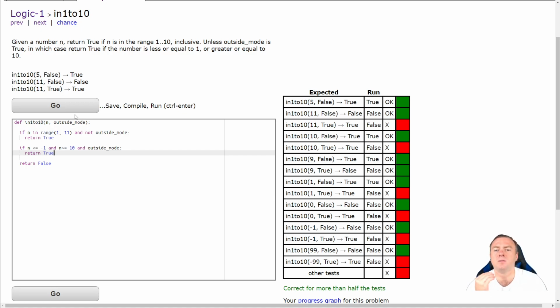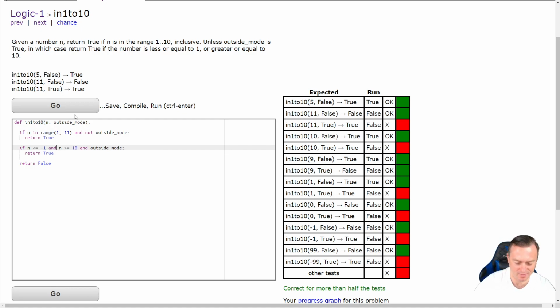See how that one goes. Okay. That would work. Right. So 11, true. So it is in outside mode. So not and, it's or.